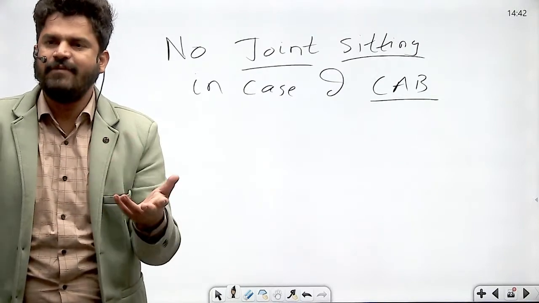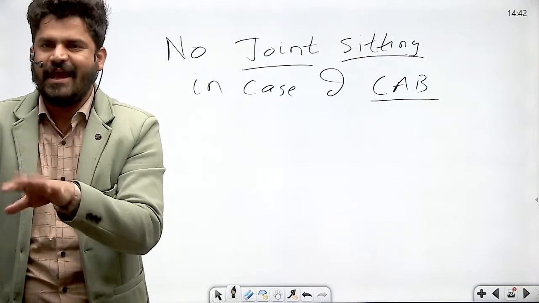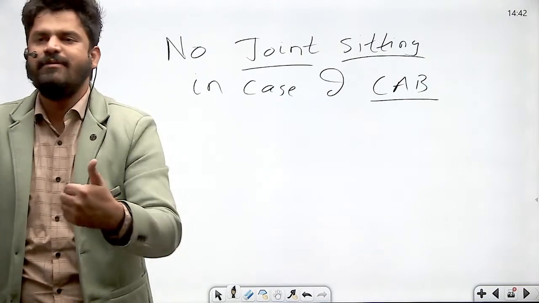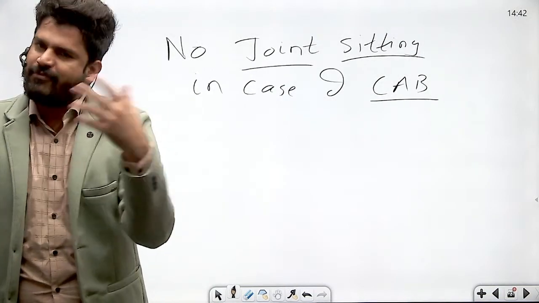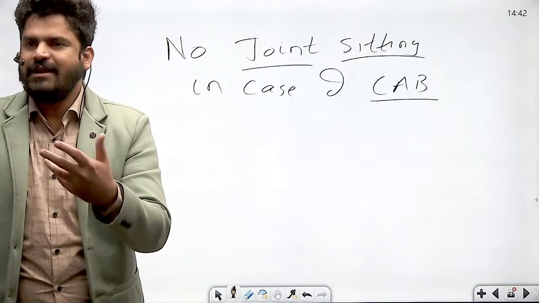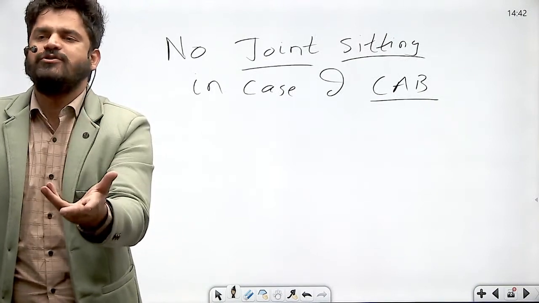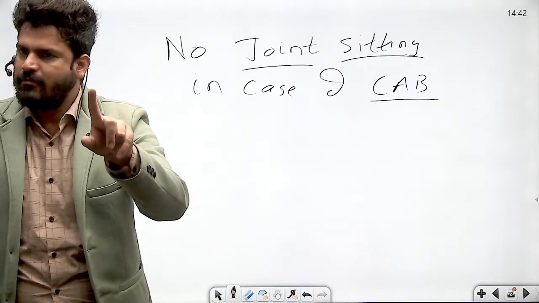Why? Because in case of money bill, Rajya Sabha has very limited powers. It has to take any action within the 14 days. It can delay the money bill only for 14 days. And even if the Rajya Sabha does not pass the money bill, it will be considered as passed by both the Houses of Parliament. Okay? So in case of money bill, there is no question of joint sitting. Joint sitting is there for ordinary bill and financial bills.